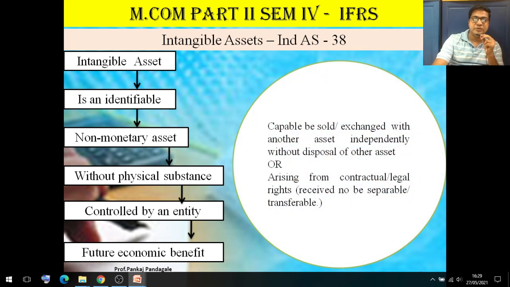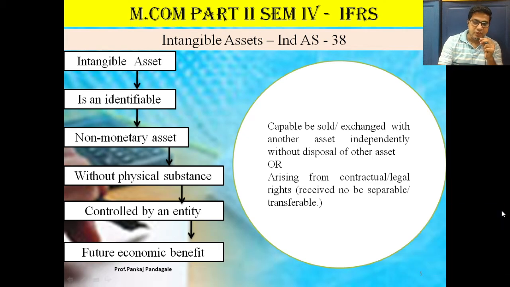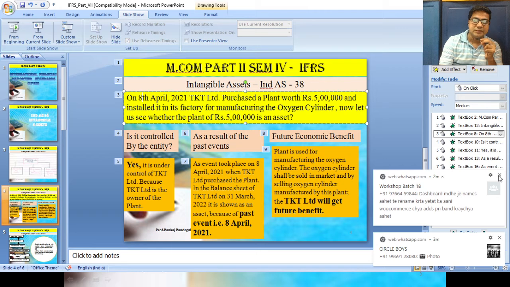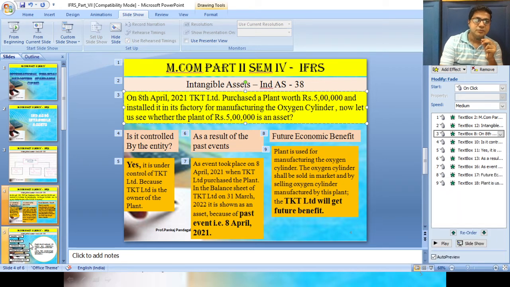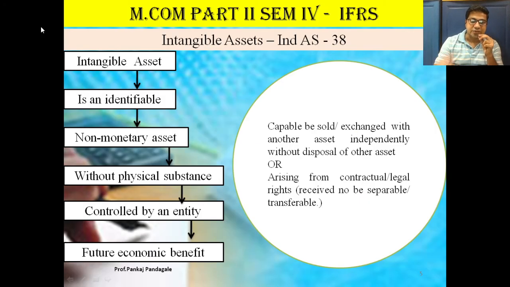It is capable of being sold or exchanged independently without disposal of other assets, or arising from contractual or legal rights. It means Jet Airways has a legal or contractual right, and this right is temporarily transferred. Therefore, it is considered an intangible asset.